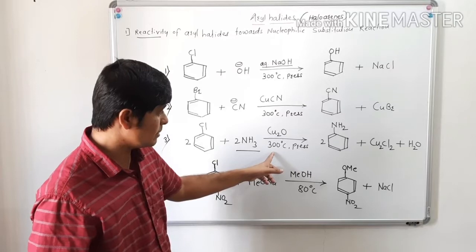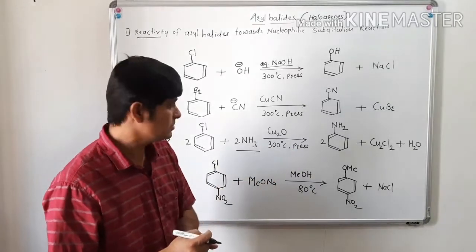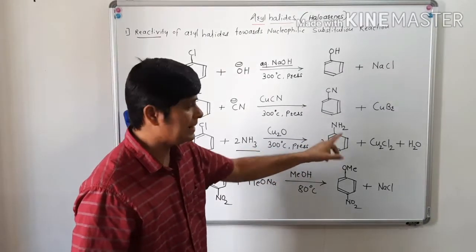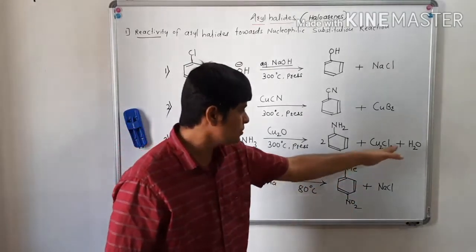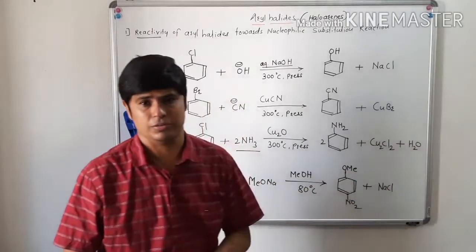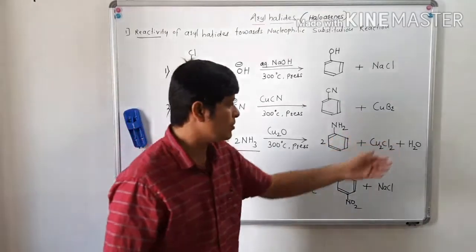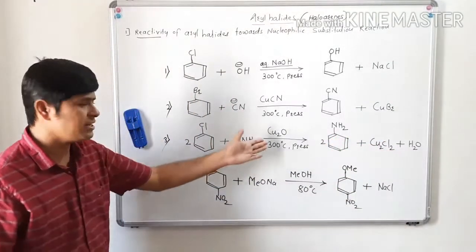At again higher temperature and some pressure, it forms the product aniline and the byproducts Cu2Cl2 and water. Again this is a high temperature, high pressure reaction.